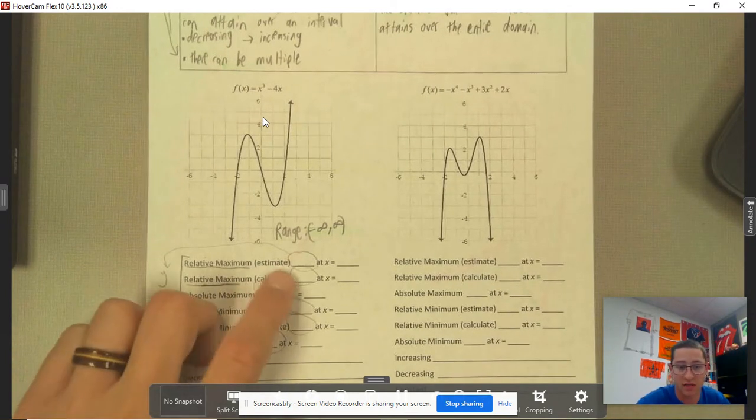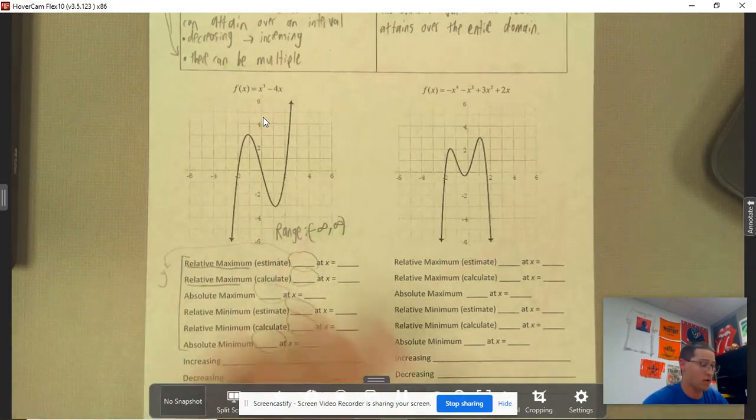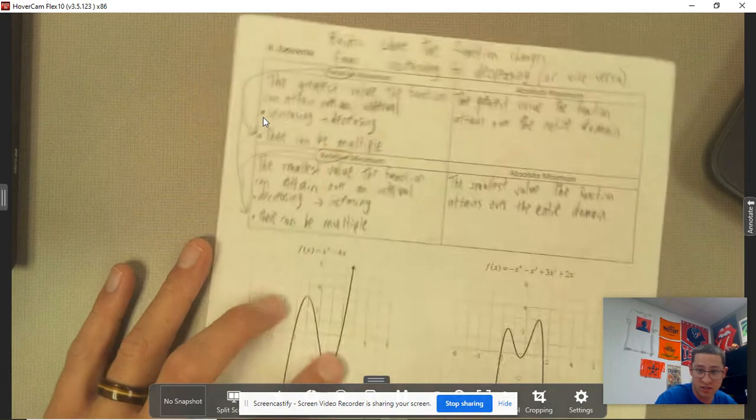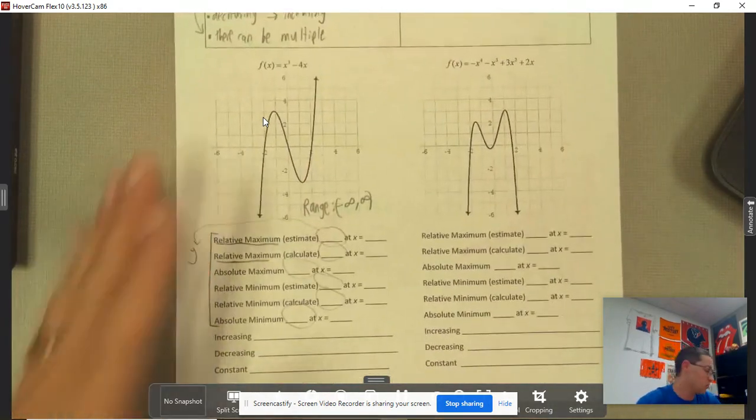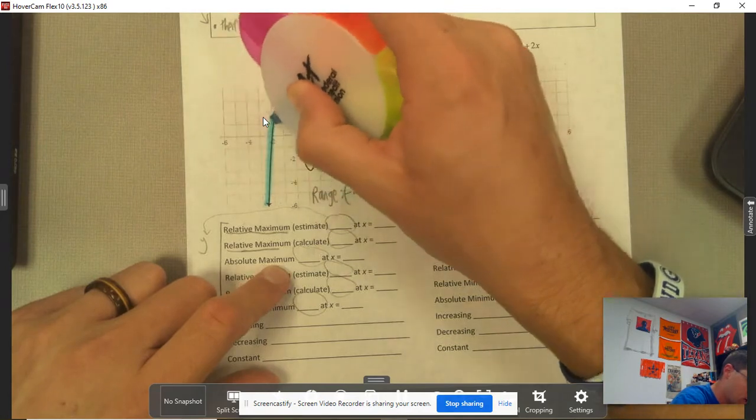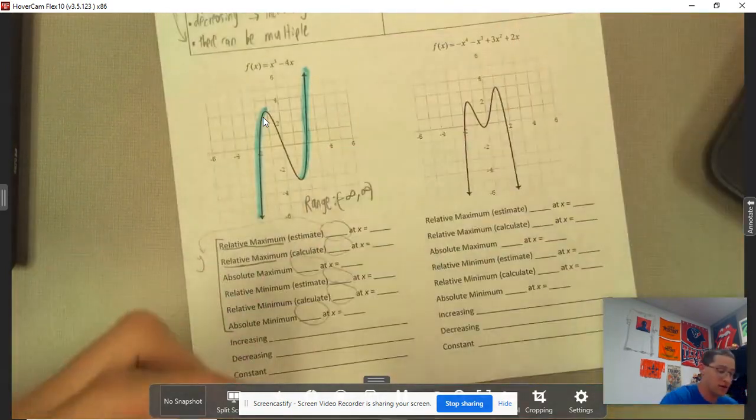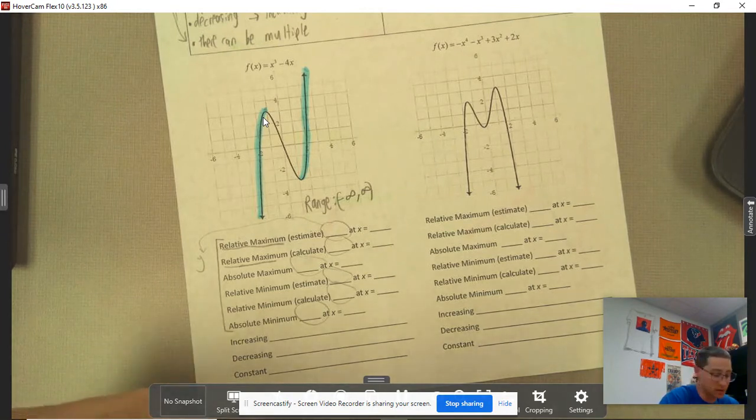So the relative maximum estimate is, again, where the function is going from increasing to decreasing. Let's go ahead and label it like we were. I've got blue here, increasing, and it stops. And then I've got blue here, and then everything in between is decreasing.